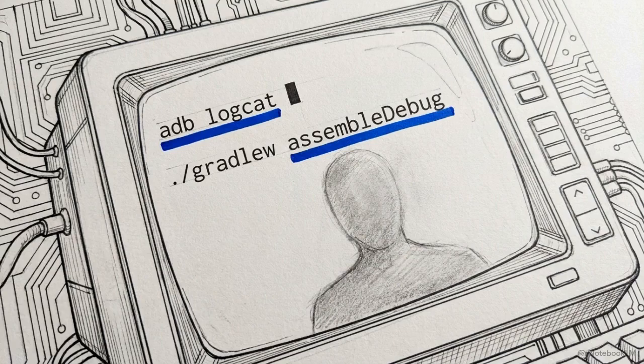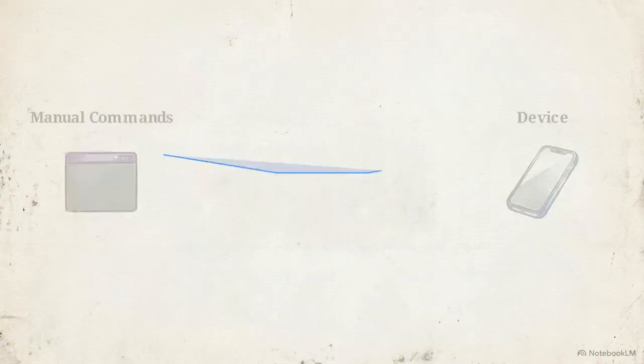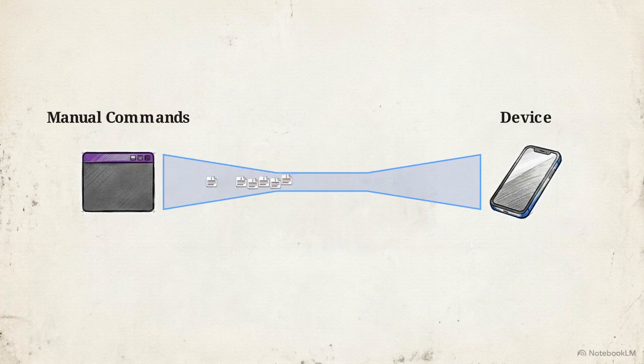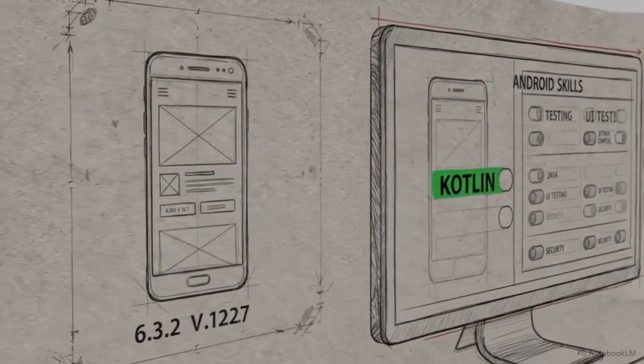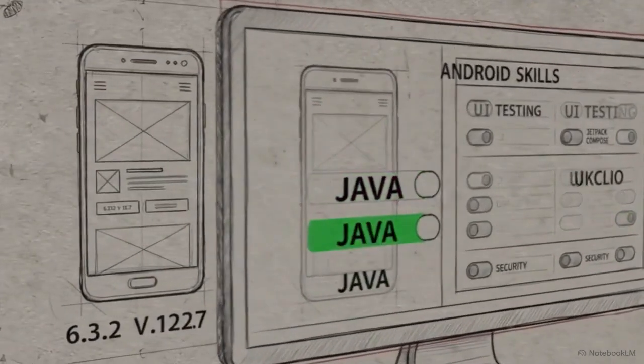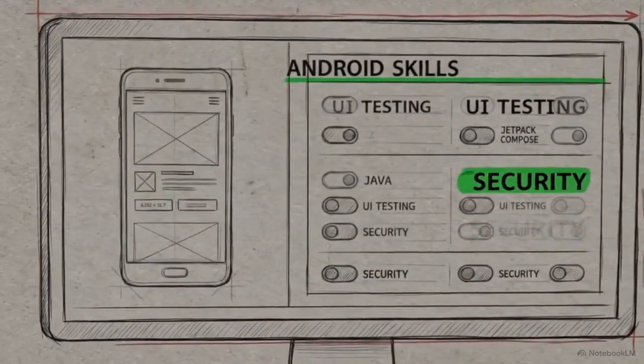To interact with the Android environment, we historically relied on unstructured text and manual command line inputs, typing commands like adb shell screencap or ./gradlew assembleDebug. This approach is fragile. Text output requires a human to interpret the results, and relying on terminal commands acts as a bottleneck that prevents automation from scaling. The architectural solution is a shift toward Android skills. This changes how the operating system communicates with external tools.